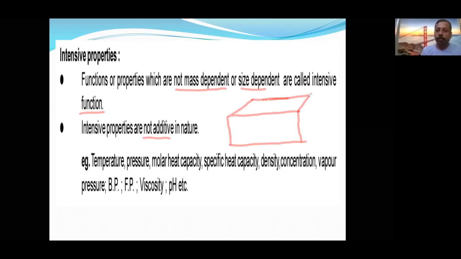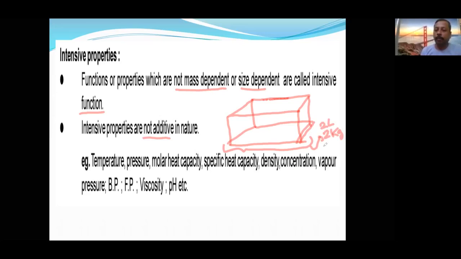Listen carefully. This example is very important to differentiate between intensive and extensive properties. As a whole, I am writing the total properties. It is a 2 liter container, and 2 kg is the mass.